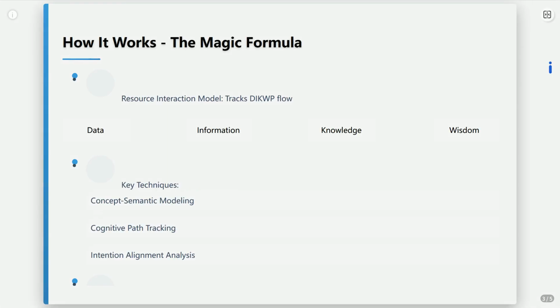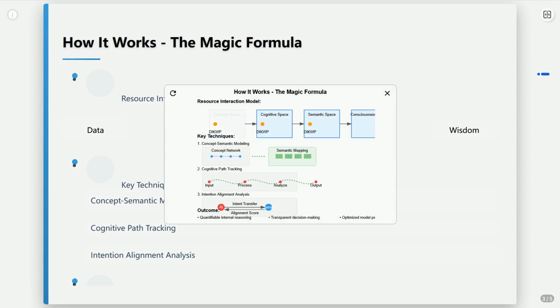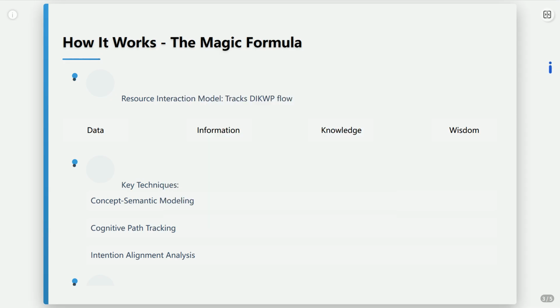So, how does this magic happen? We use a resource interaction model based on DIKWP. Imagine tracking the energy flow within the model, but instead of energy, it's DIKWP resources. We employ clever techniques: concept semantic modeling to map the data landscape, cognitive path tracking to see how thoughts form and connect, and intention alignment analysis to check if the model's goals match ours.